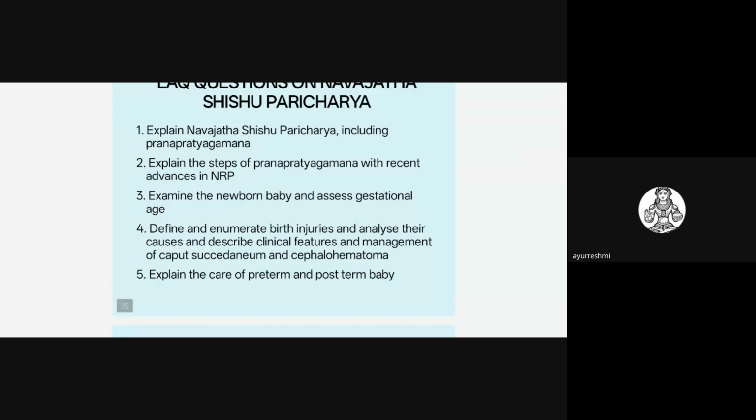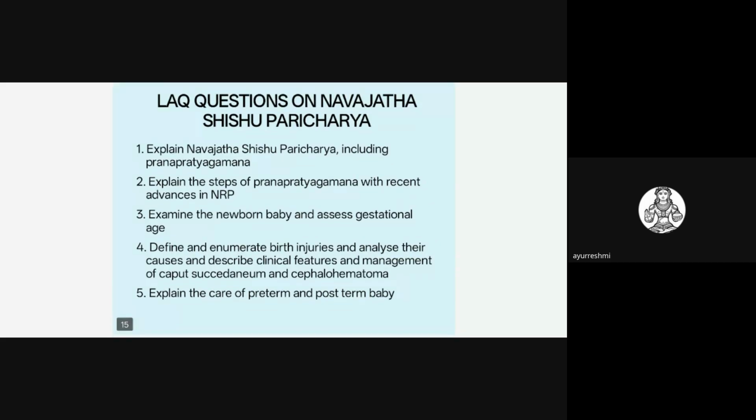Next, one more question they may ask is, explain the care of preterm and post-term baby. These are the LAQ questions on Navajata Shishu Paricharya. Mainly, they may draw from the Navajata Shishu Paricharya topic.